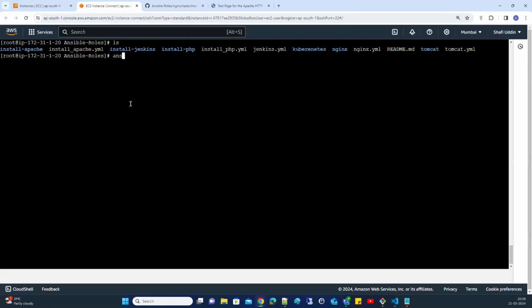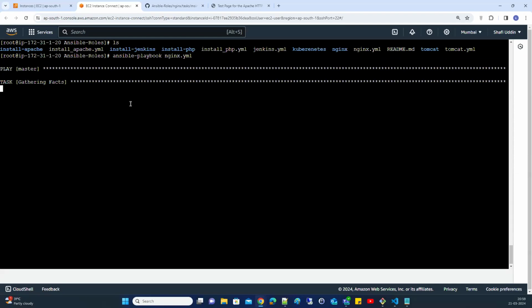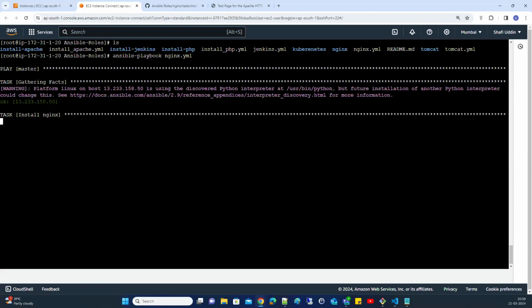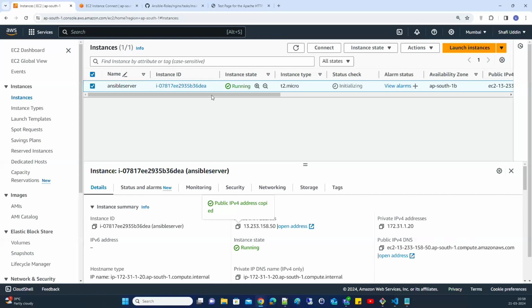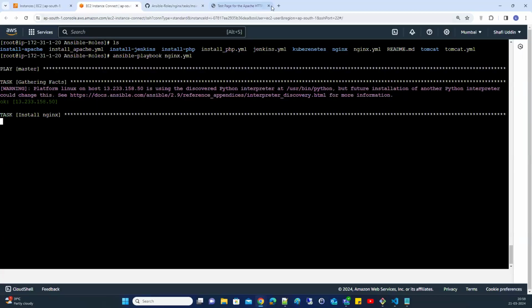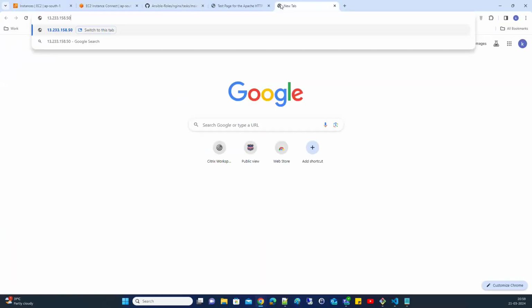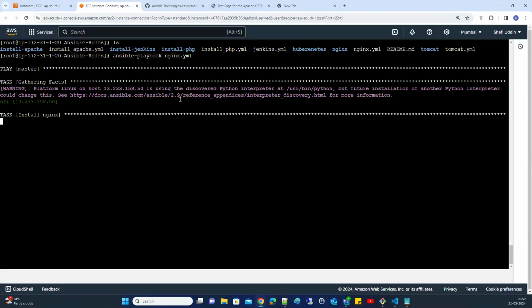So there is an nginx yaml file, ansible-playbook nginx.yaml. If you want to verify, you need to take the public IP and check with it. But let's wait for it to get installed. Let's wait.